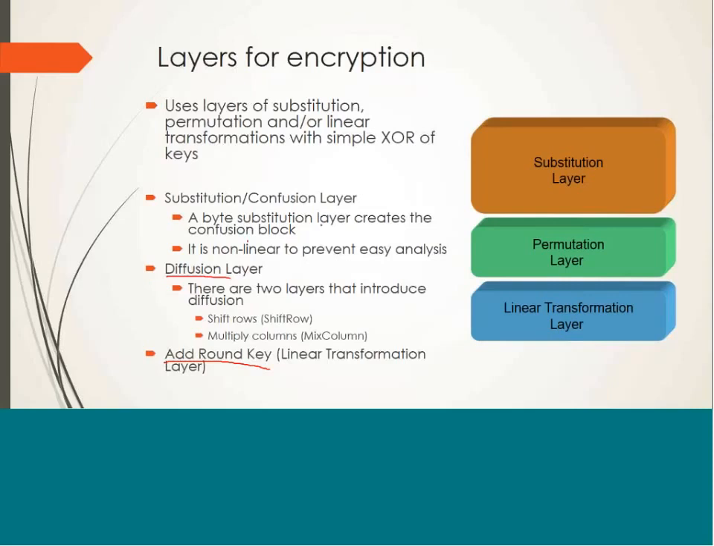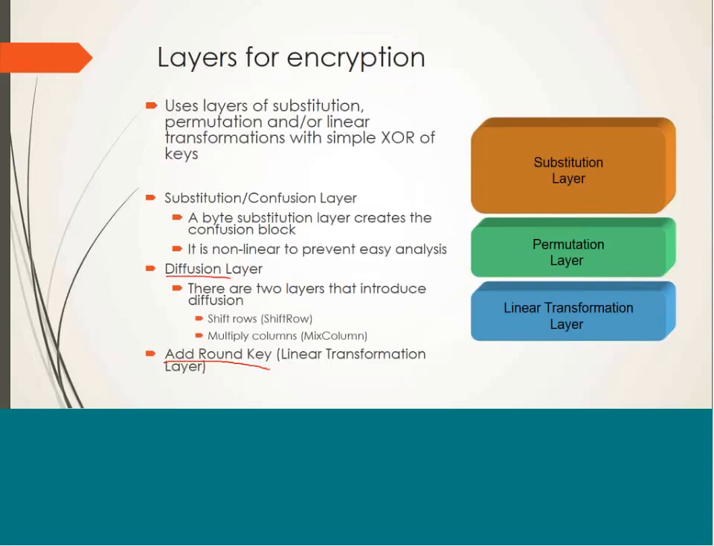So we have 3 layers in AES: substitution layer, permutation layer, and linear transformation layer. So byte substitution creates substitution layer. Shift rows and mix column operation creates permutation layer, add round key contributes to linear transformation layer. So this substitution layer promotes confusion. This permutation layer promotes diffusion.